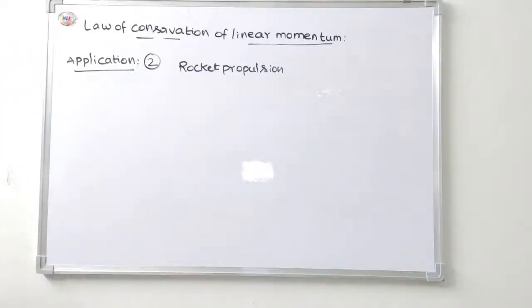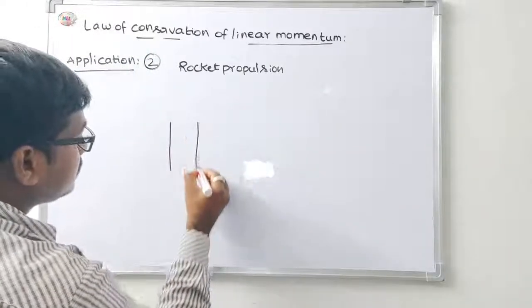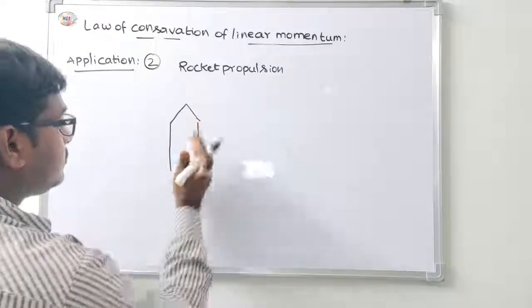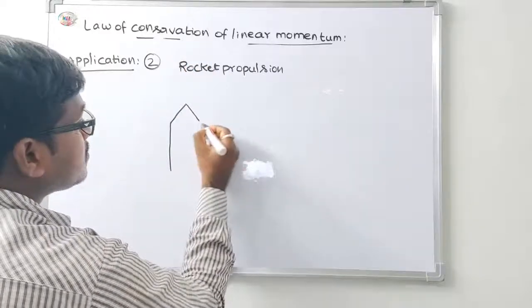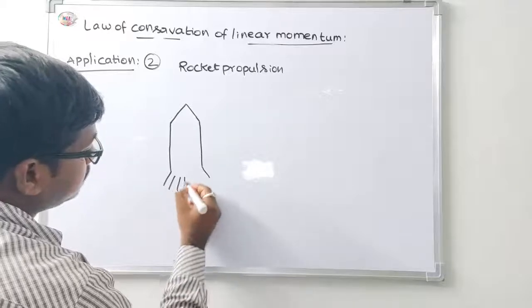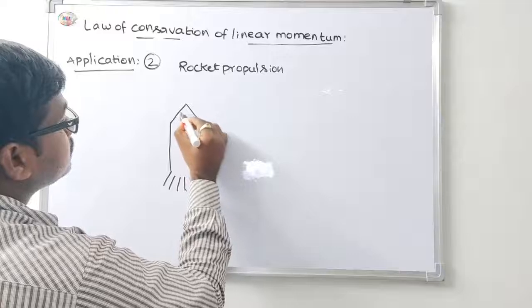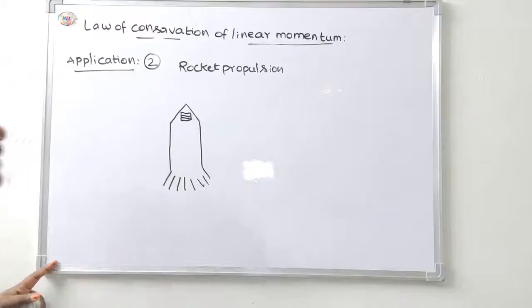Rocket propulsion. This is the rocket. In this one, this is the rocket system.